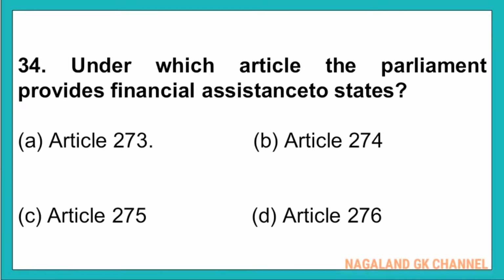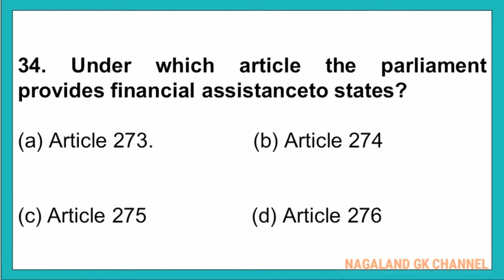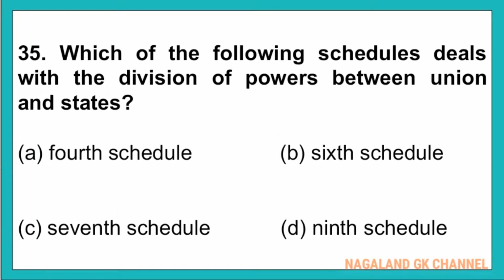And question number 34, under which article the Parliament provides financial assistance to states? And here, the correct answer is option number C, that is Article 275. And question number 35, which of the following schedules deals with the divisions of powers between union and states?